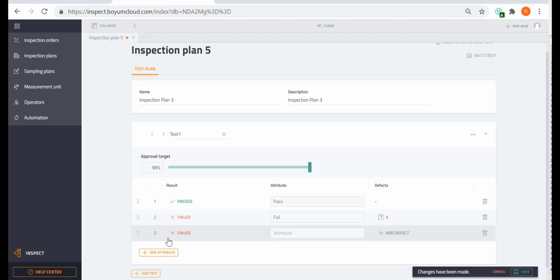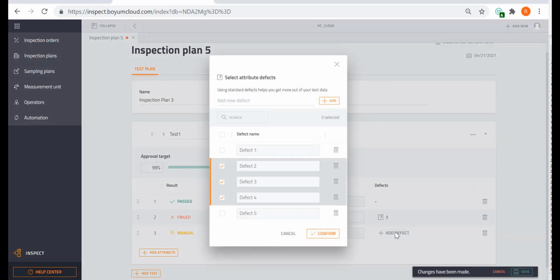Of course, I can put another attribute, maybe another pass, maybe another failed, or you also have manual. So this is like kind of a maybe. This is just something I like it because it gives you more flexibility. Maybe this is a maybe just for your information. And again, you can create another defect.